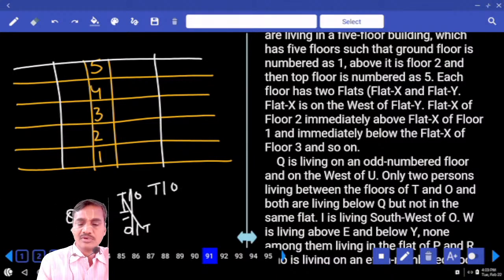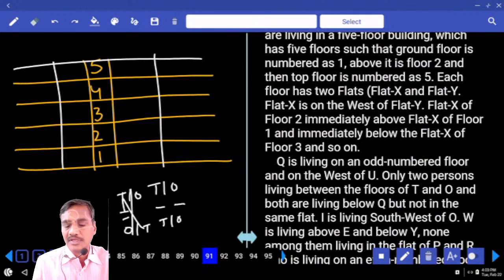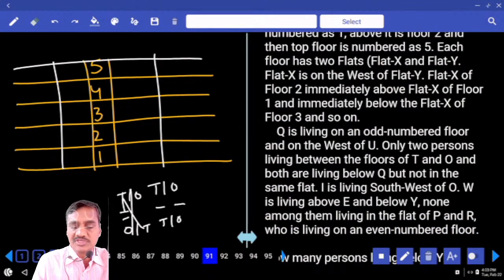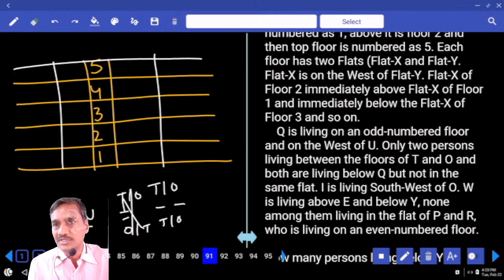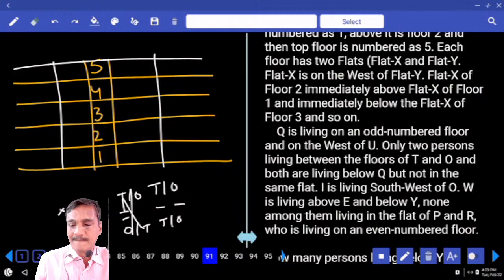Now T, R, O, 1, 2. One floor is in between these 2. And again, only 2 persons are between T and O, and both are living below Q. And as both these 2 persons are living below Q, hence Q cannot be on the first floor and cannot be on the third floor. Isn't it? Why can't it be on the third floor?